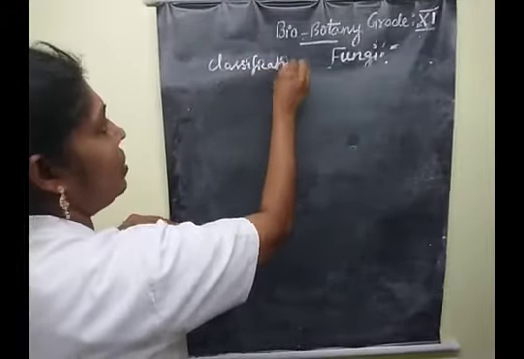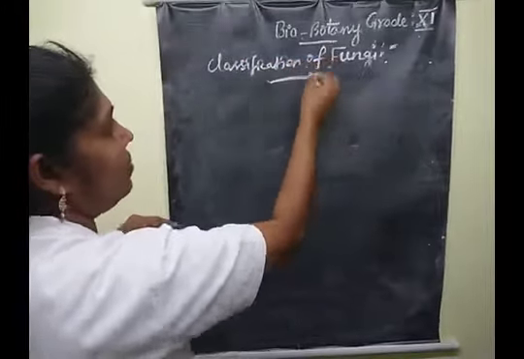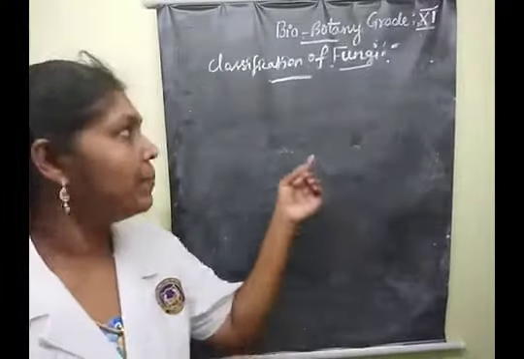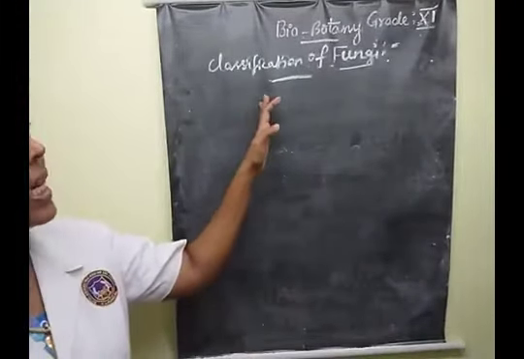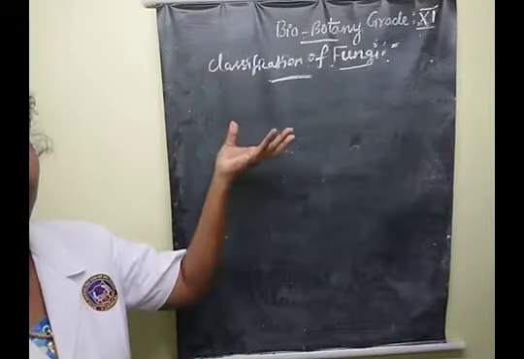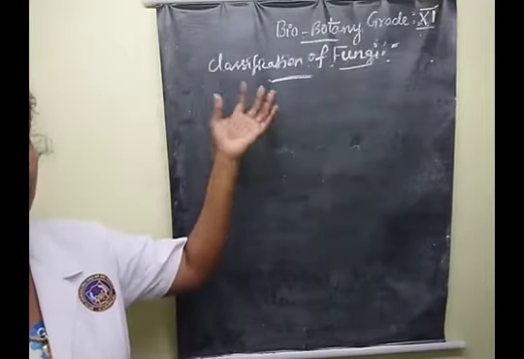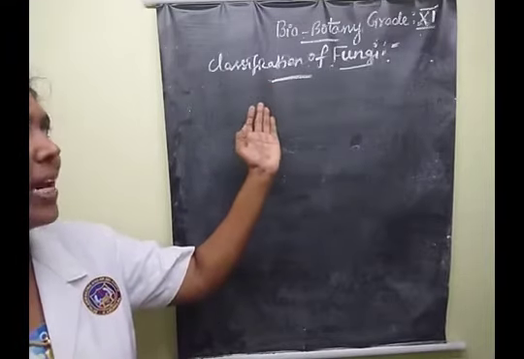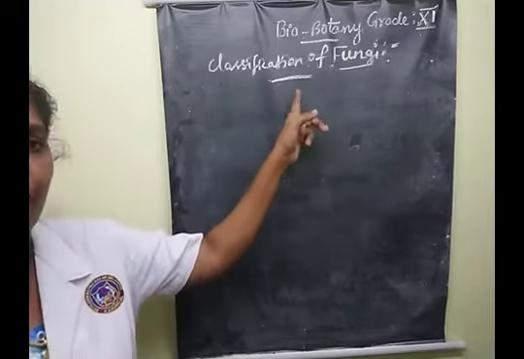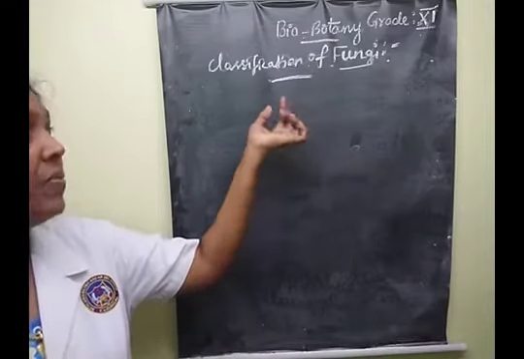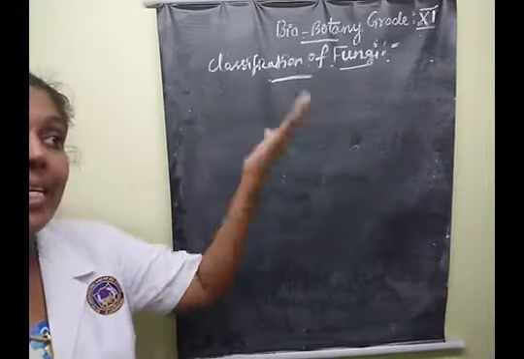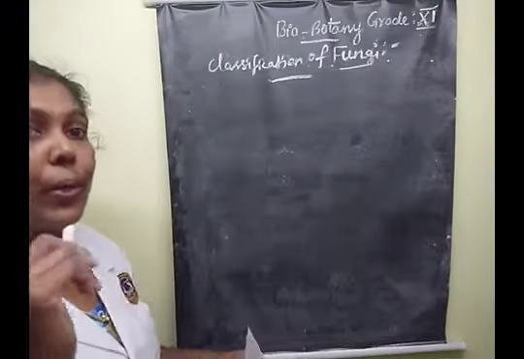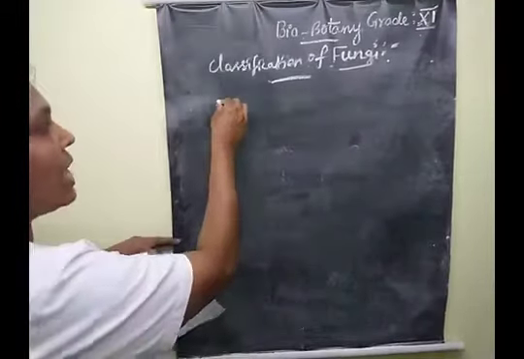Classification of fungi. Understood, ma? So what is the classification of fungi? The mycologists put in more effort. They classified this fungal organism based on reproductive structures and vegetative characters. Traditionally, the classification is into 4 classes. What are the 4 classes?